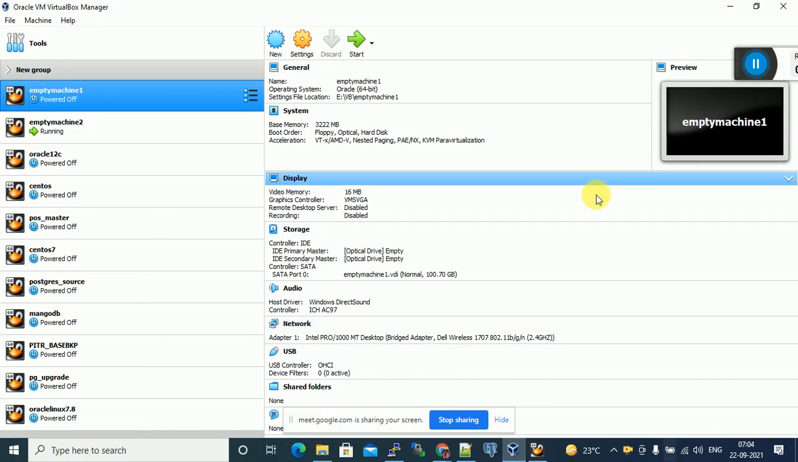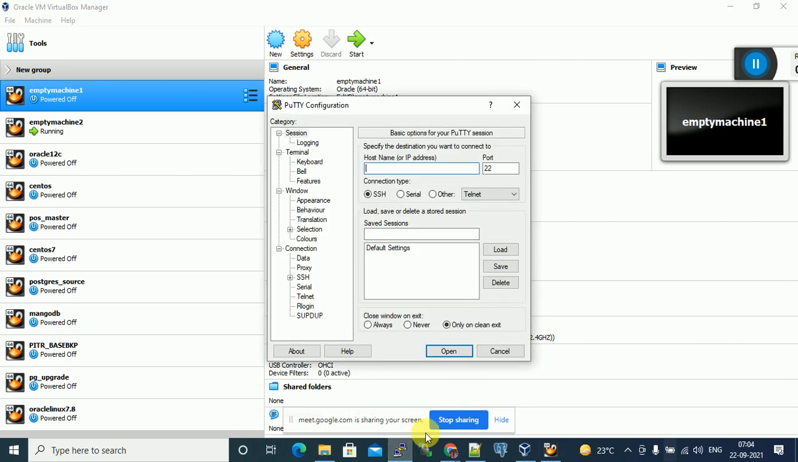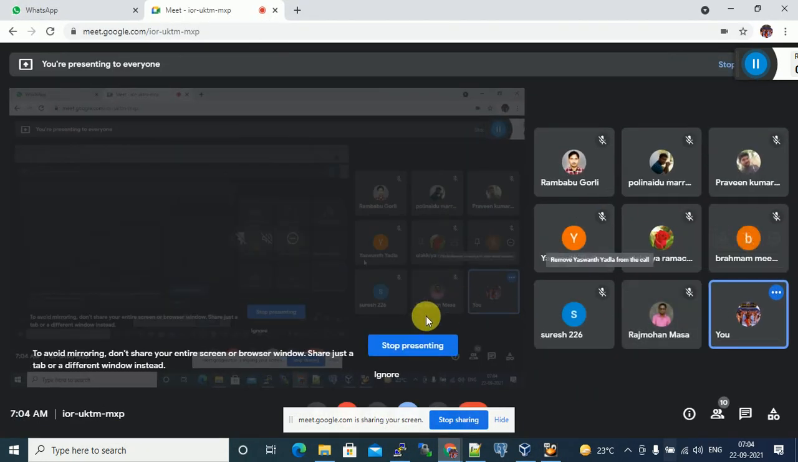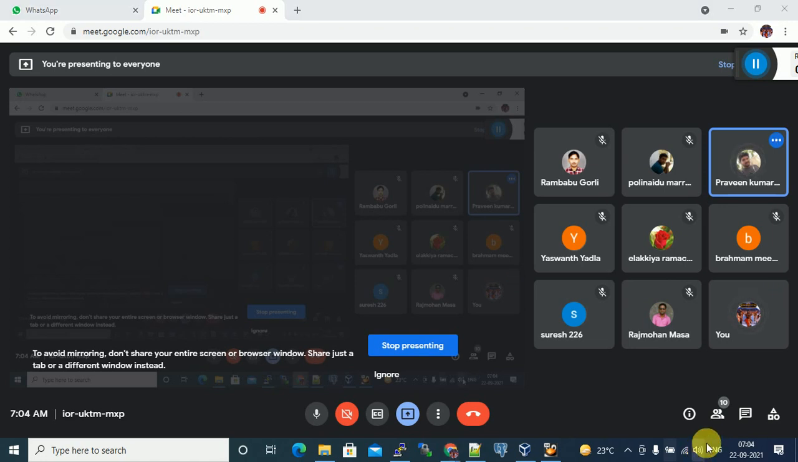So, are all able to connect to Putty? Anyone having any issue? No, sir. No issue, right? Everyone? Yaswant, Rambha, Polnaidu. So, able to connect from Putty, right?